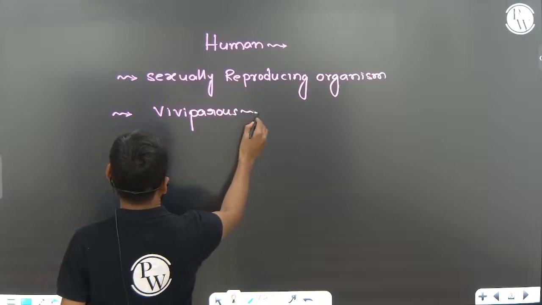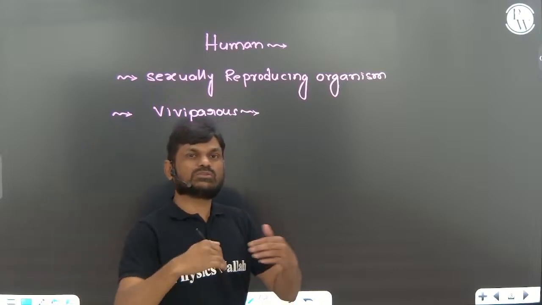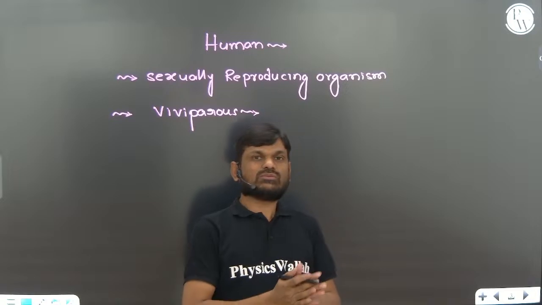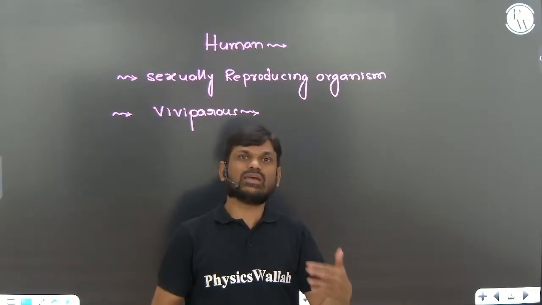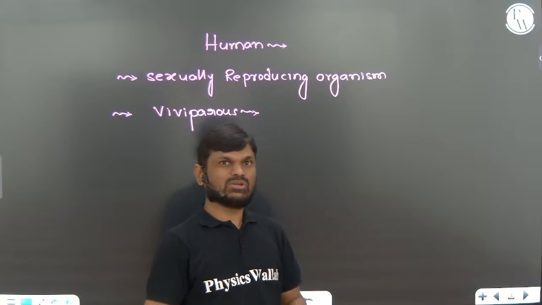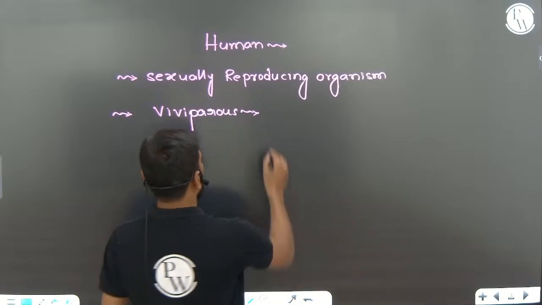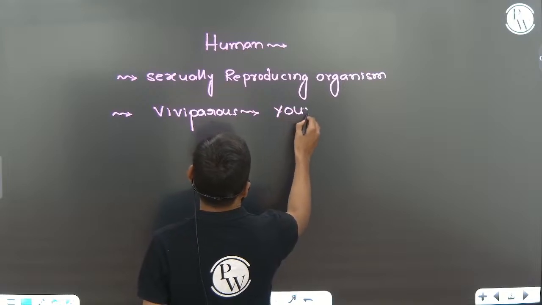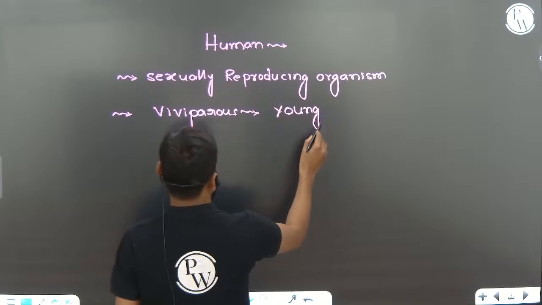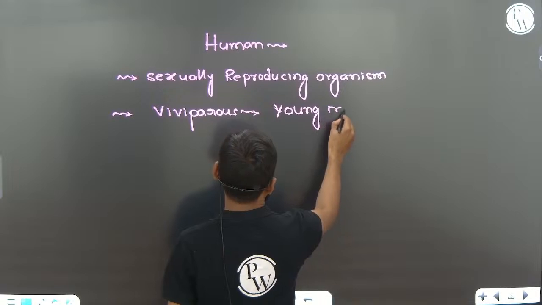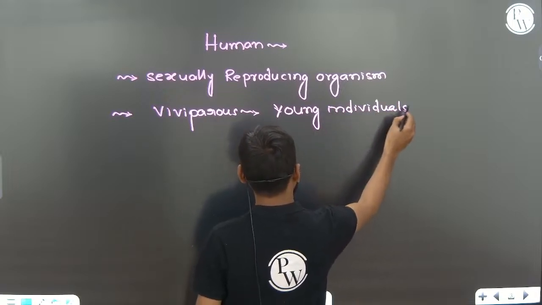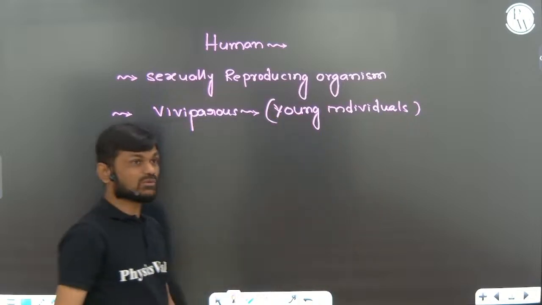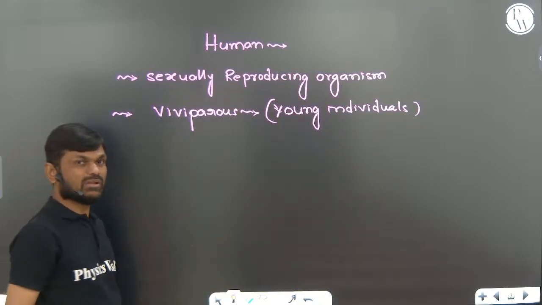Viviparous means they give birth to the young ones. So there is no larval form. They directly give birth to the young one. There are no eggs. Directly they give birth to the young individual. So we call them viviparous animals.